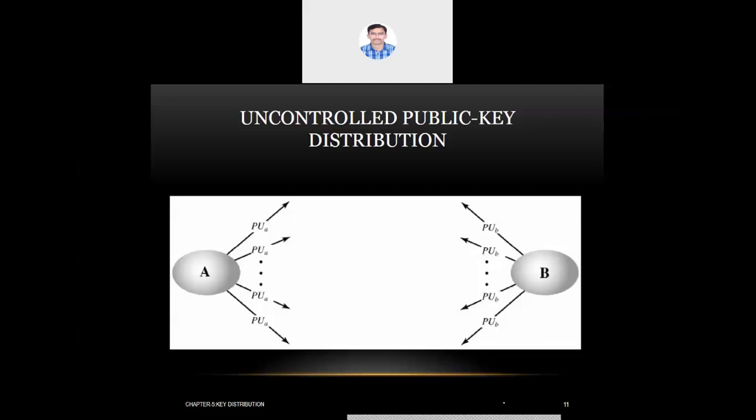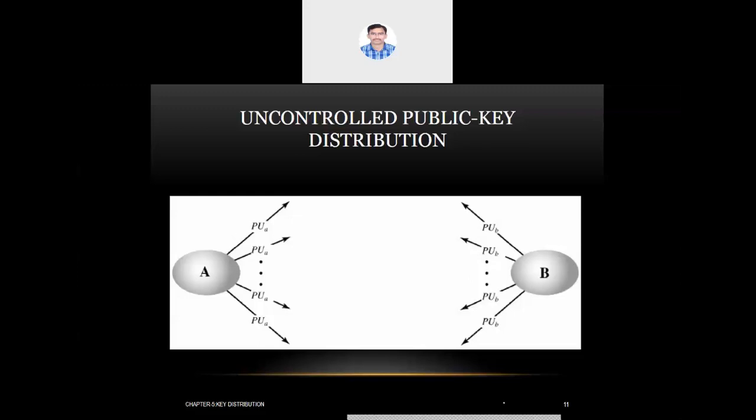Uncontrolled public key distribution means that if you think of n members in the network, though you can see only two members on the screen, and all of them were simply revealing their public keys in the network, and even, as you can see in the slide, one can generate n number of public keys. Just now only one pair of private and public key is created, but he can create any number of public keys.